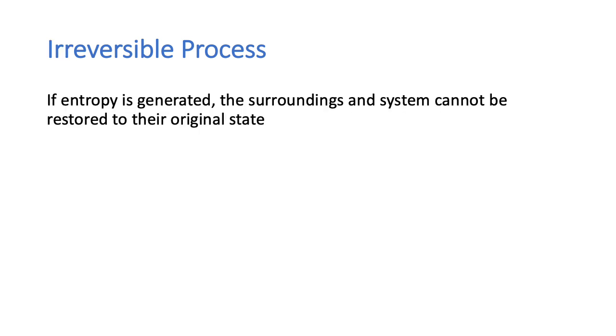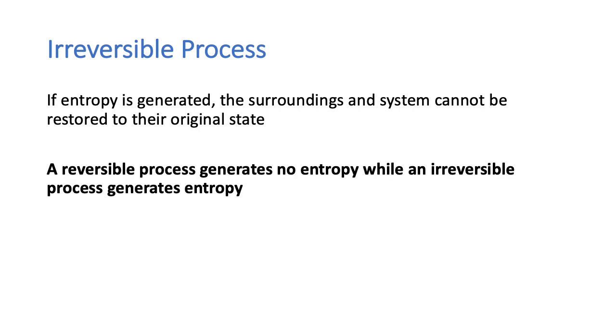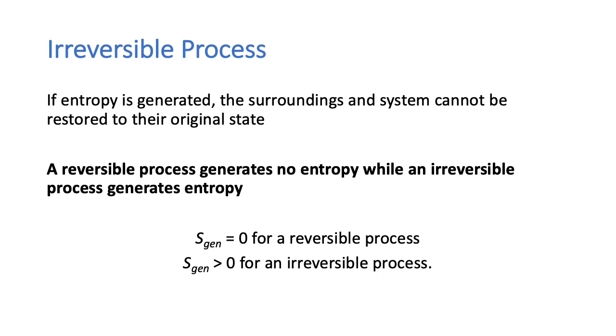Now, if entropy is generated, the surroundings of the system cannot be restored to their original state. So a reversible process is one that generates no entropy, while an irreversible process generates entropy. So Sgen, the entropy generated, is 0 for a reversible process, but Sgen would be greater than 0 for an irreversible process.